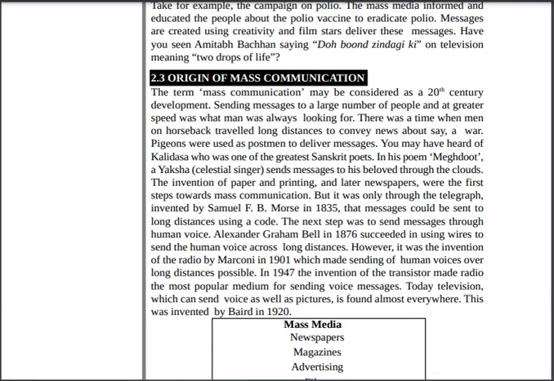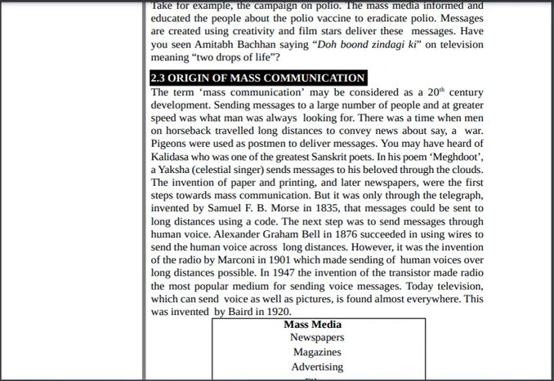In this world, the term mass communication may be considered a 20th century development, which means 1900 to 2000.